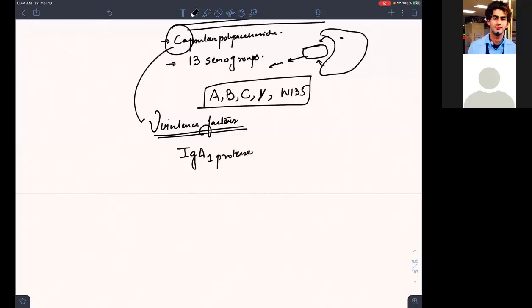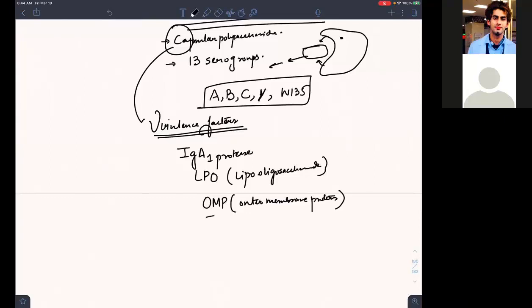It has LPS. It has OMP, outer membrane proteins. Transferrin binding proteins. Okay. It has pili. So these are the virulence factors which you can think in this.